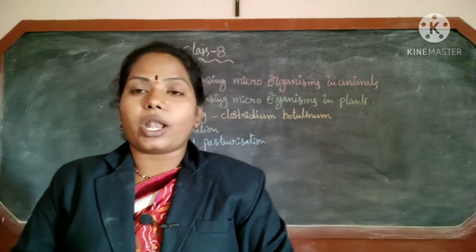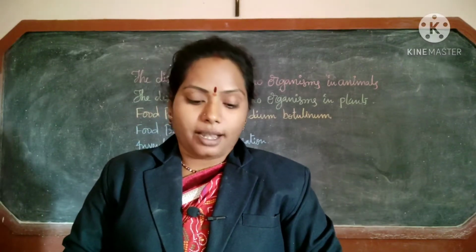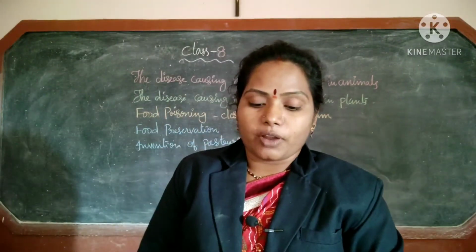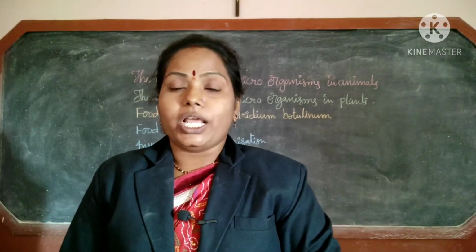Next, cholera and typhoid. Cholera and typhoid are two bacterial diseases, and here the mode of transmission is contaminated water or food.